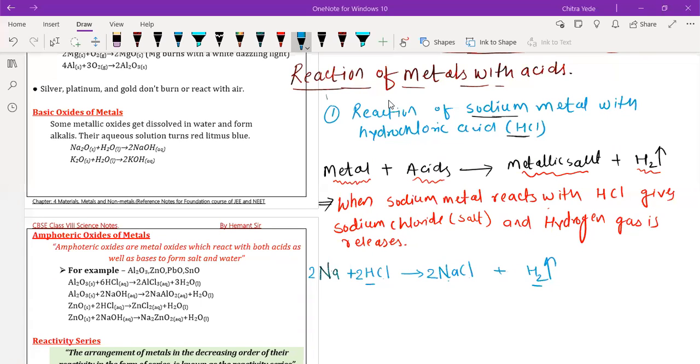Okay, so now it is sodium metal, so I'm going to write here sodium. It is hydrochloric acid. It is sodium chloride, which is salt.